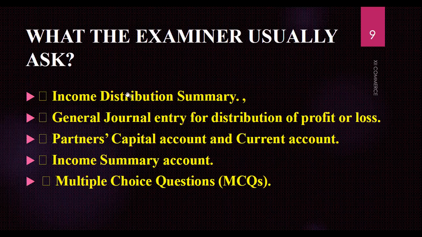Mostly they will ask you the income distribution and journal. These two parts are the most common. In some cases they will ask you the capital account and current account. In some cases they will ask you income summary, but it's very rare. Then at the end, this is your section A part, multiple choice questions. When you are good enough to understand the chapter's essence, you will be capable enough to solve the MCQs, which are a little bit tricky and use some different techniques. Also you people can be puzzled.